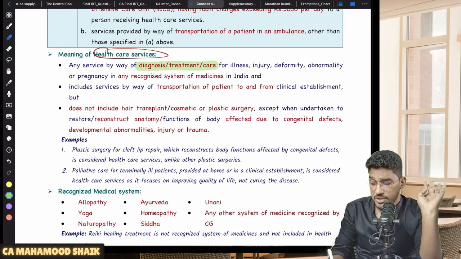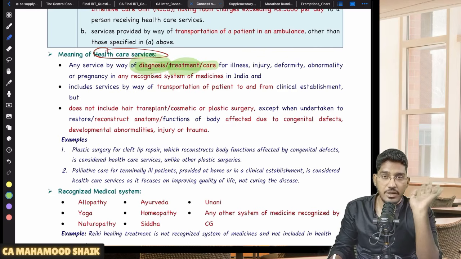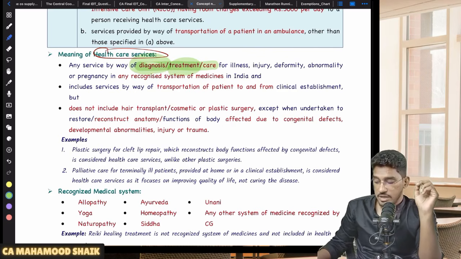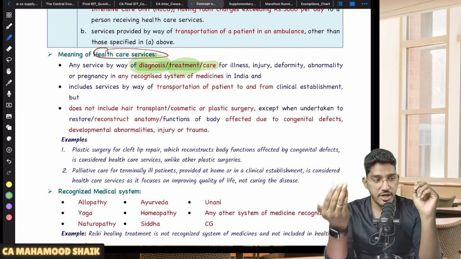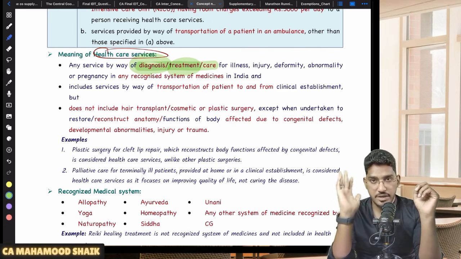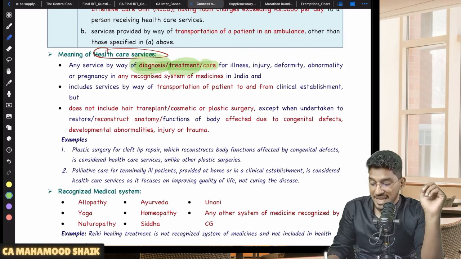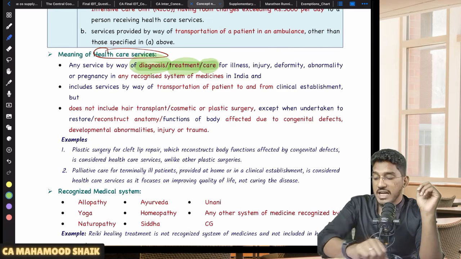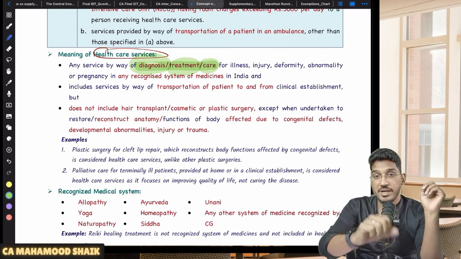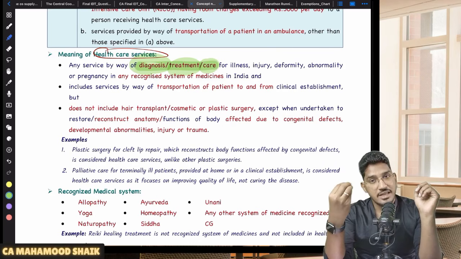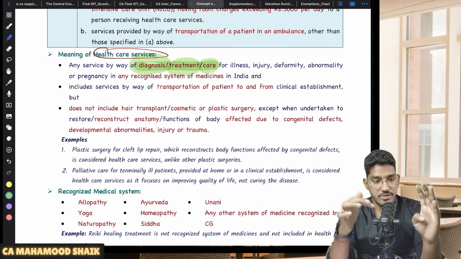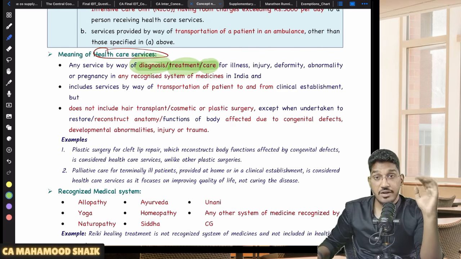So services in relation to diagnosis, thereafter treatment. Once a diagnosis is happening, they will find out the root cause. Thereafter they will treat you. So services provided by way of treatment is also exempted. Thereafter care. So once you are treated, you need care. That's why you will be admitted to the hospital. You will be under the doctor's observation and all. That care is also exempted. So services by way of diagnosis, treatment or care. For what, sir?